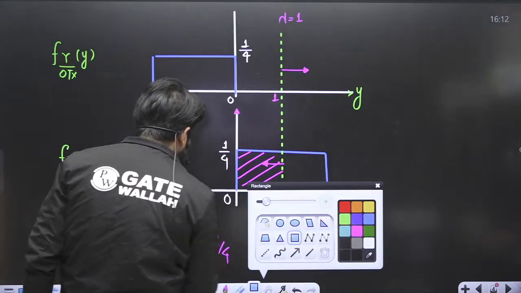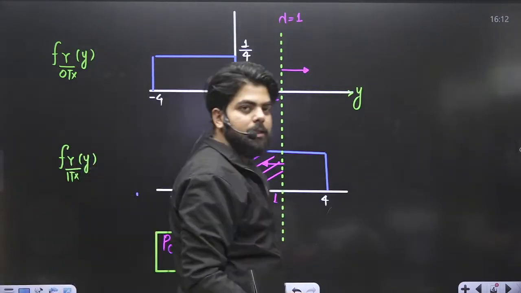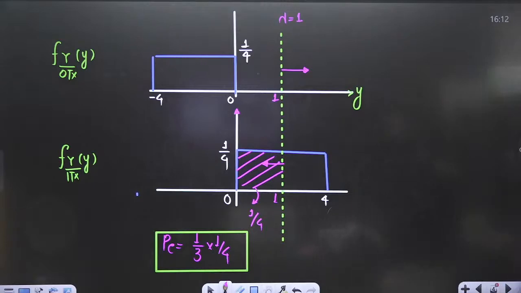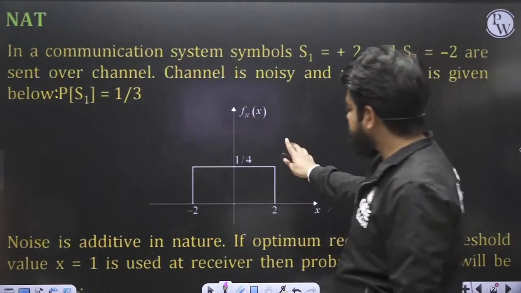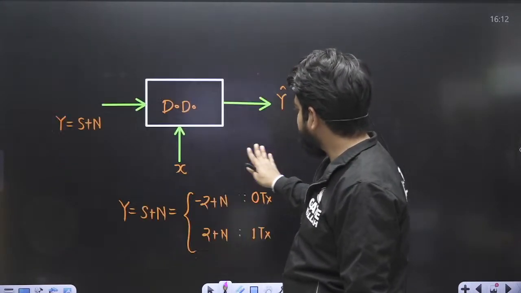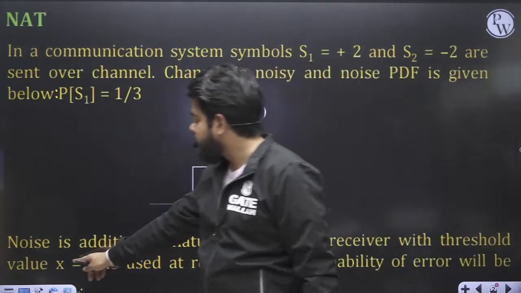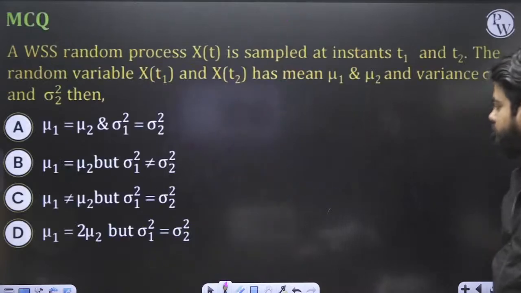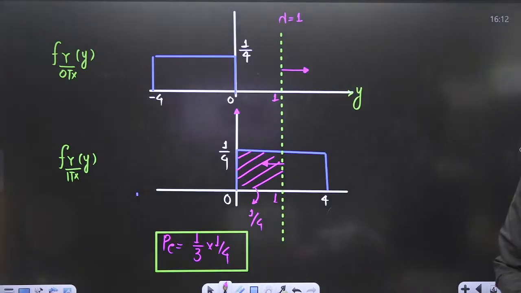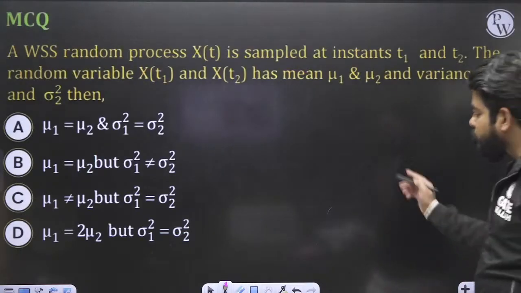I hope this is a very simple question and everyone is able to solve it. As you can see, they were asking the probability of error for this value of lambda equal to 1. Very, very simple question. Now let's move on to the next question.